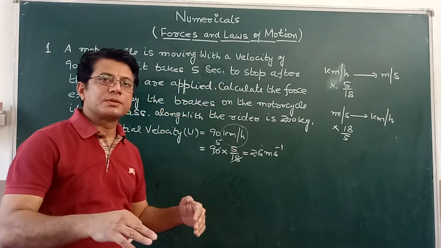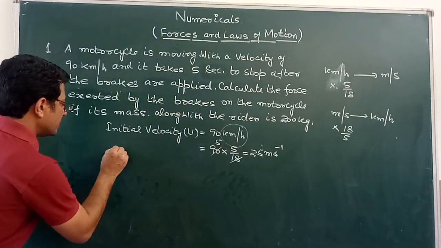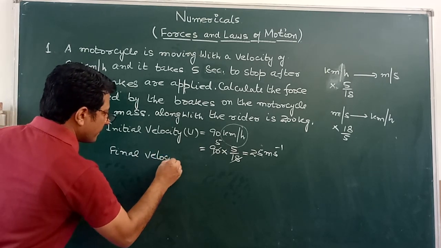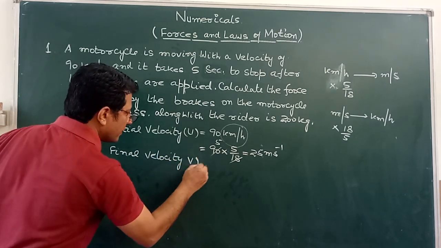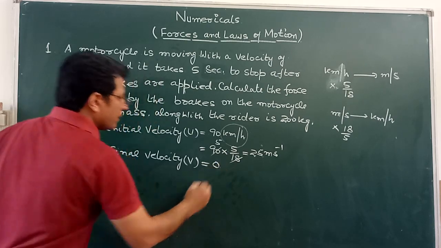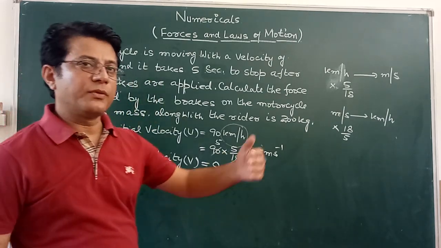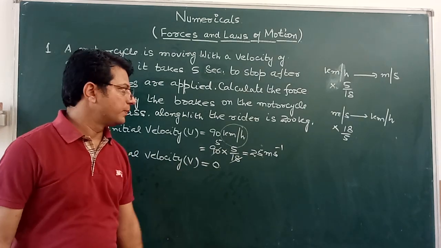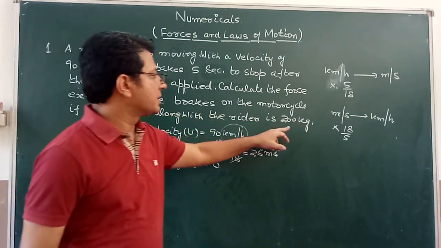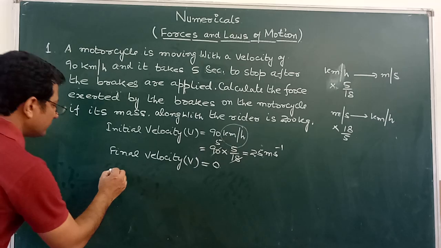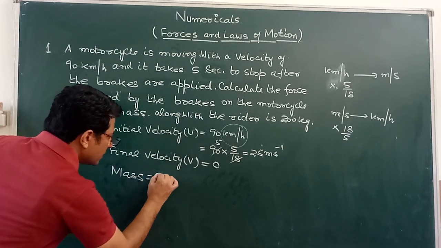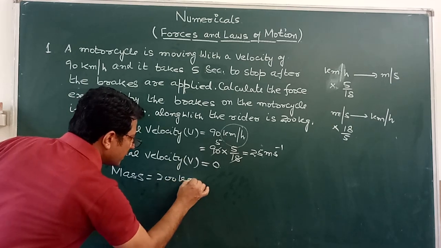If it stops, then final velocity v, because it stops after 5 seconds, so final velocity is 0. And the total mass is given, 200 kilograms.